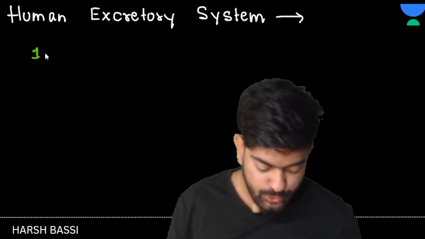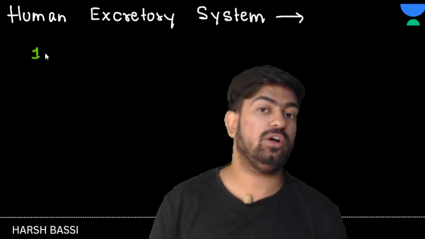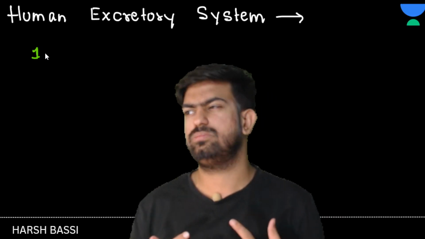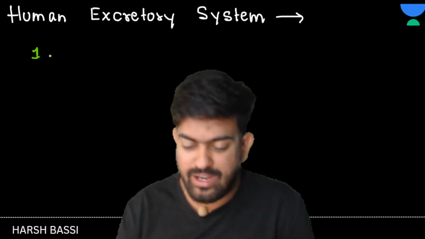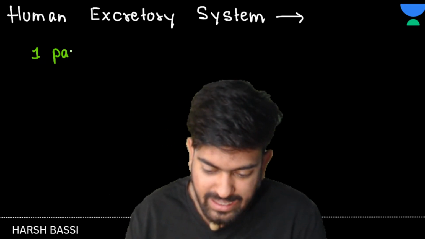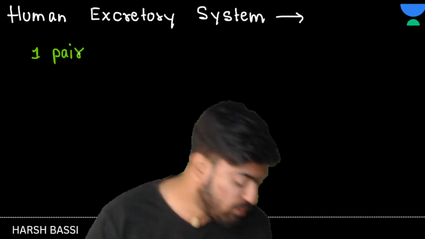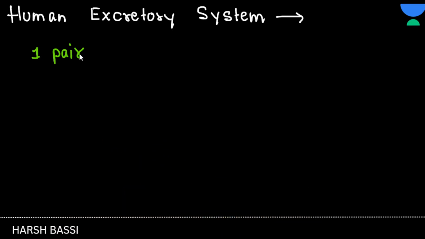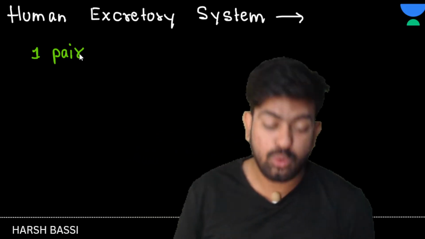So you are going to say, sir, I have one pair of kidneys. And if I ask how many kidneys you have, you will say 2. So whenever you use "pair", take care that you use it as 1. If you use the word 2, it would mean you have 4 kidneys.